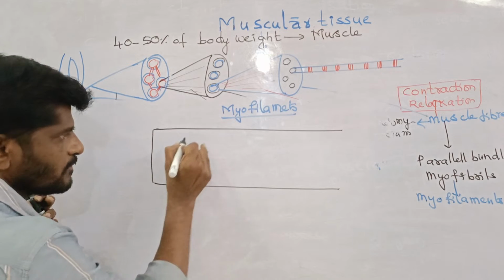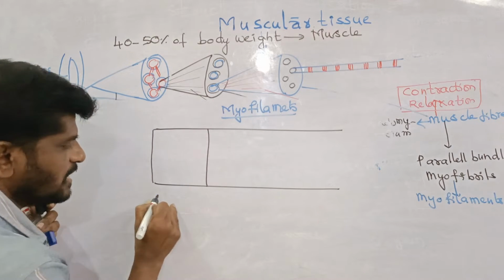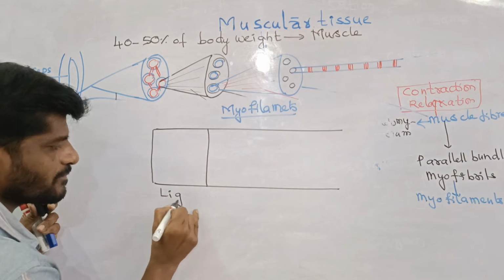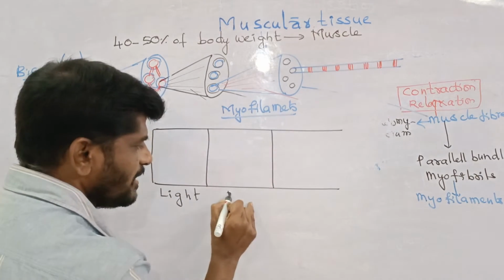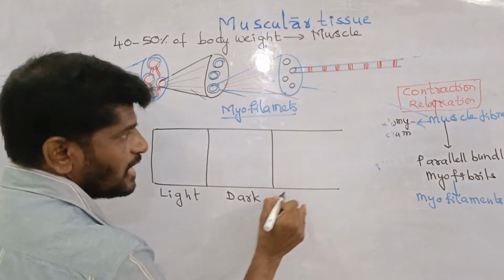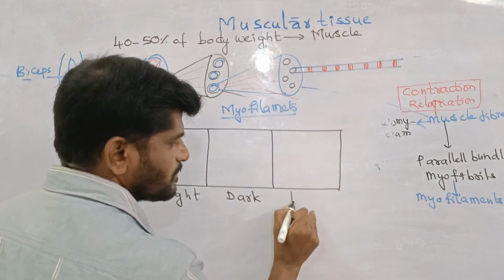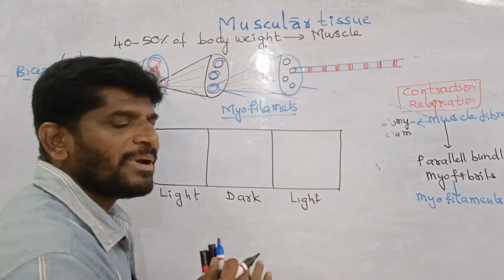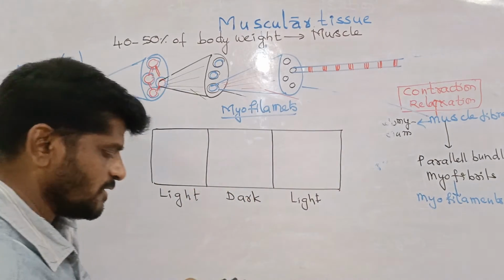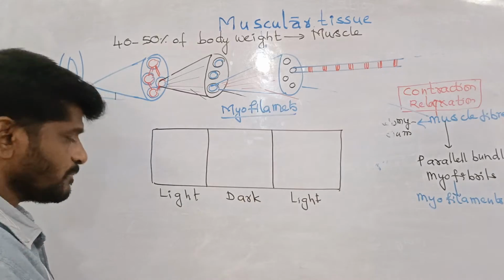For example, this is the light band and this is the dark band. Again, this is the light band. Light band, dark band, light band, dark band are alternately arranged.